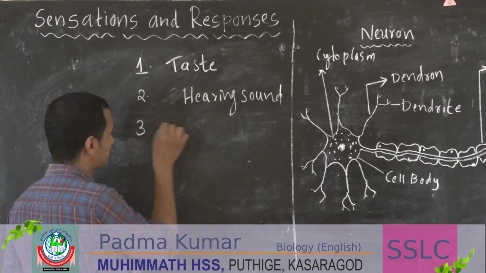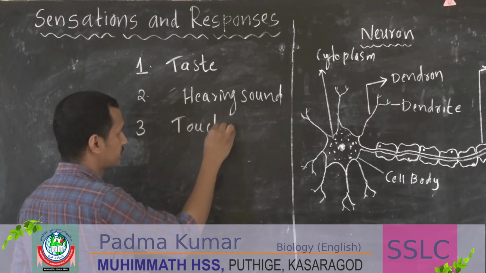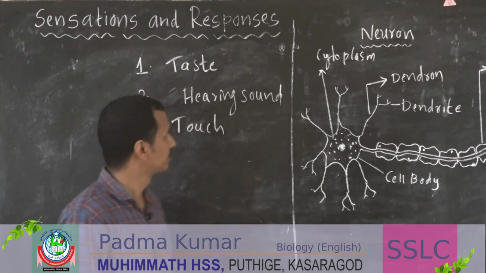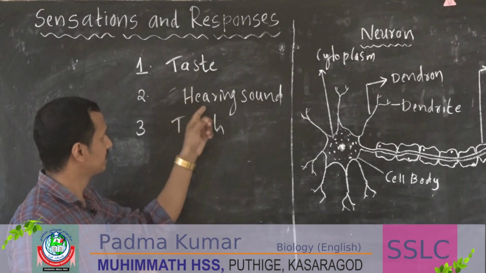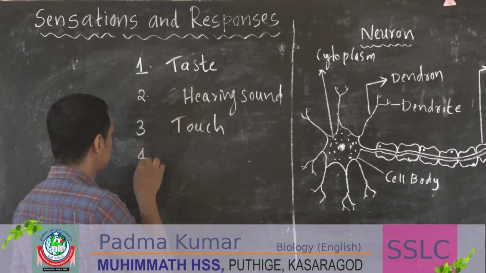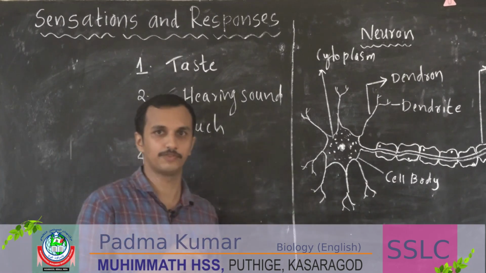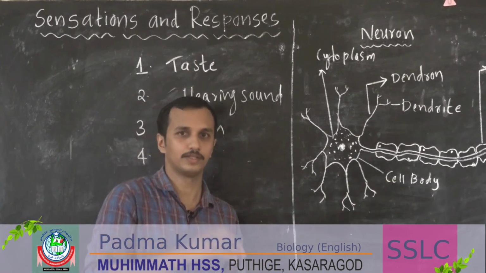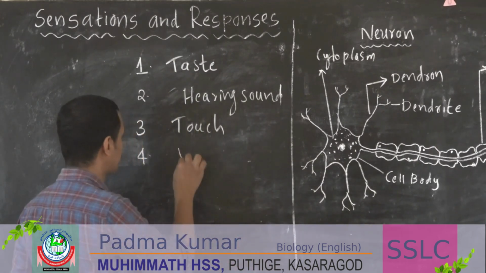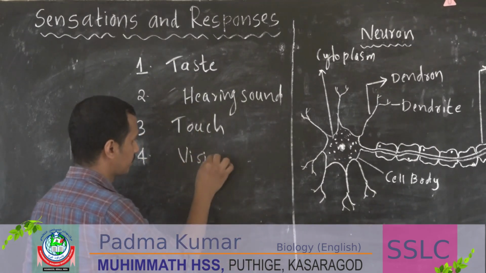Then touch, it is another kind of experience. Then we can see different types of flowers and other things in that environment, so vision also we can include here.